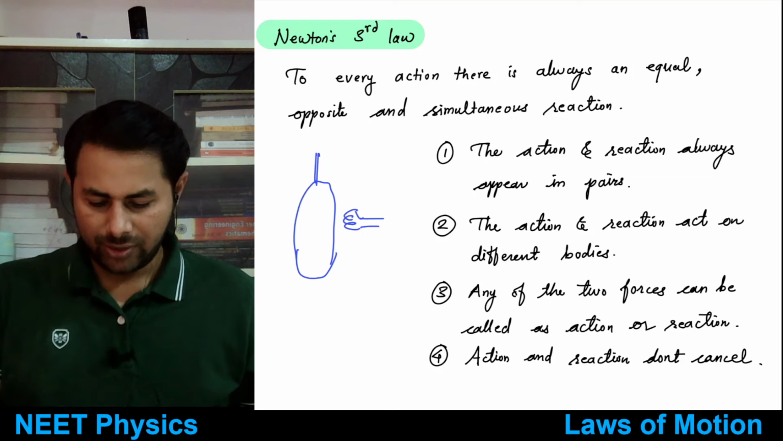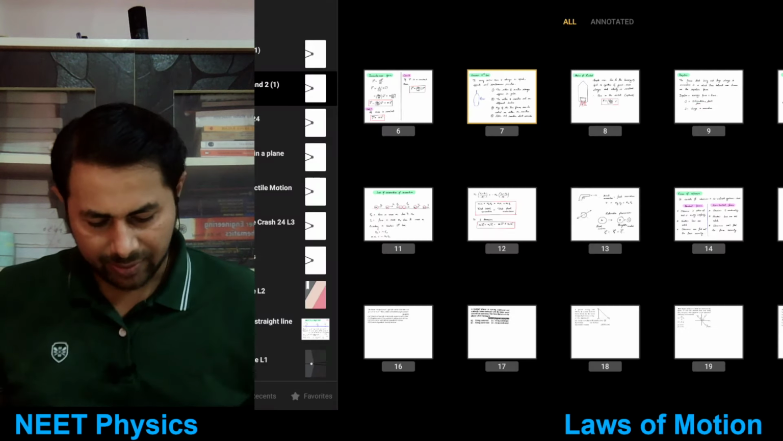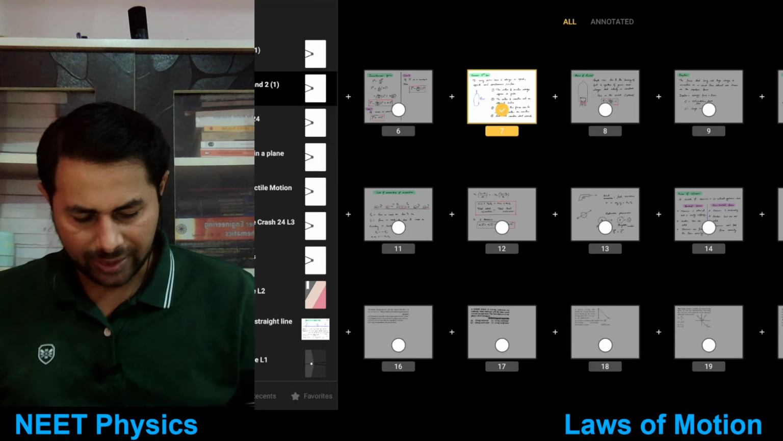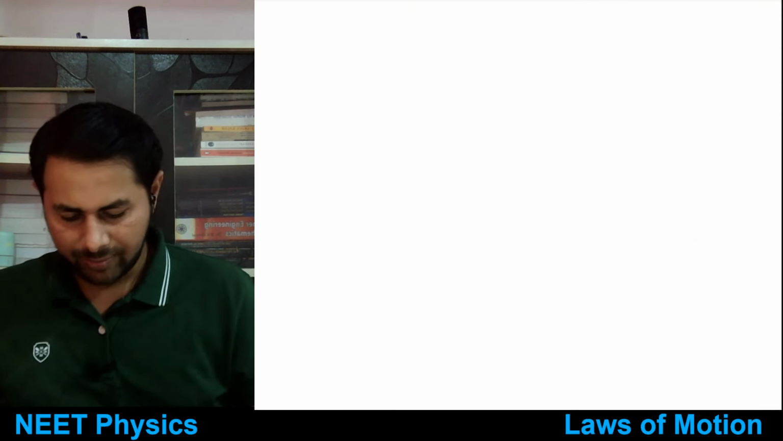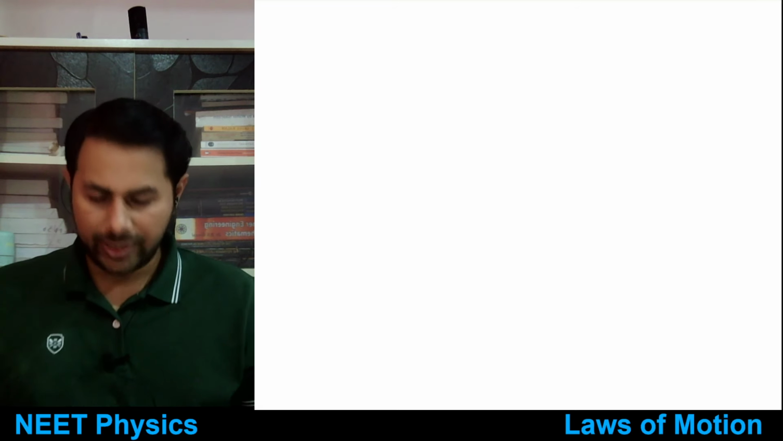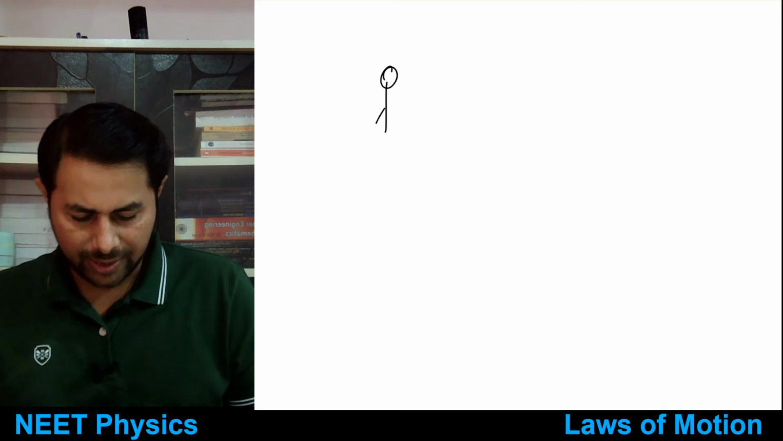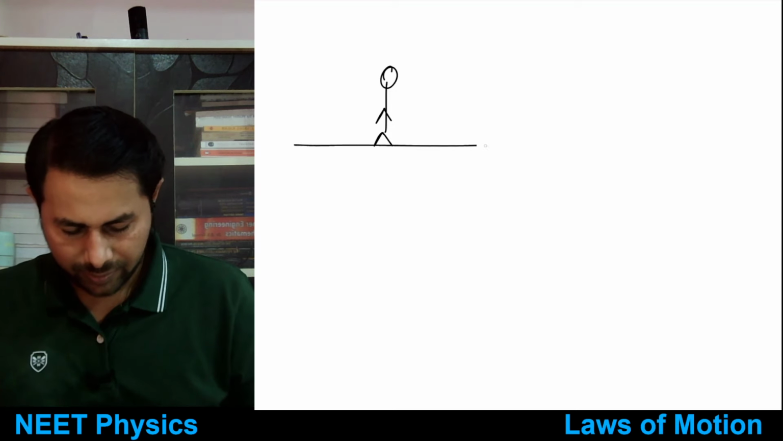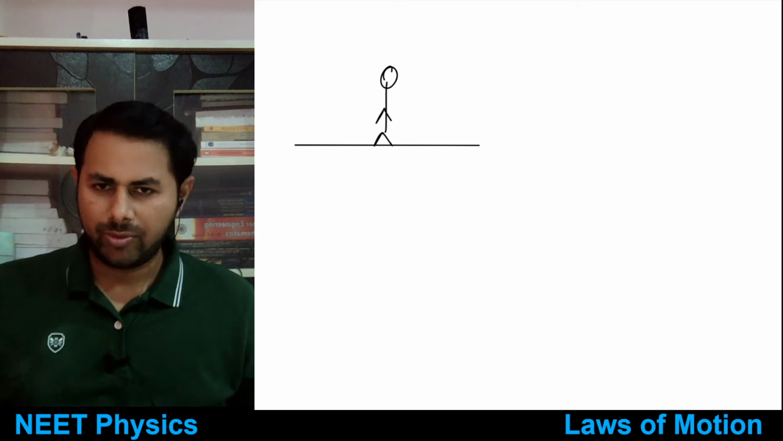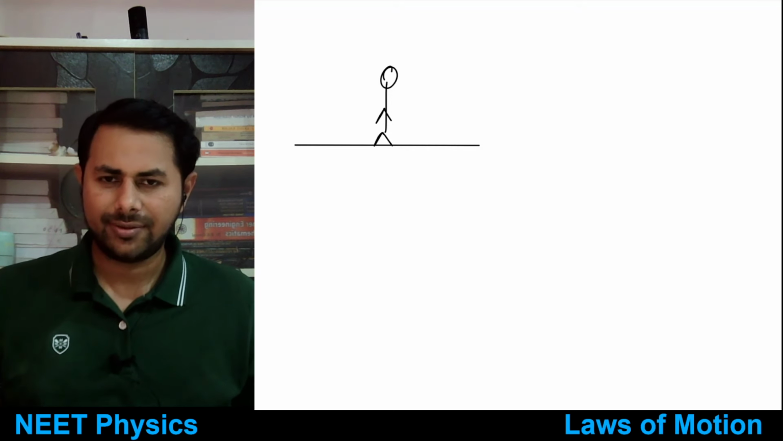All right, so now let's come back to the example that we had taken at the beginning. The example was, suppose this is me and I am standing on a floor. Can you tell me what the action is here and what the reaction is?